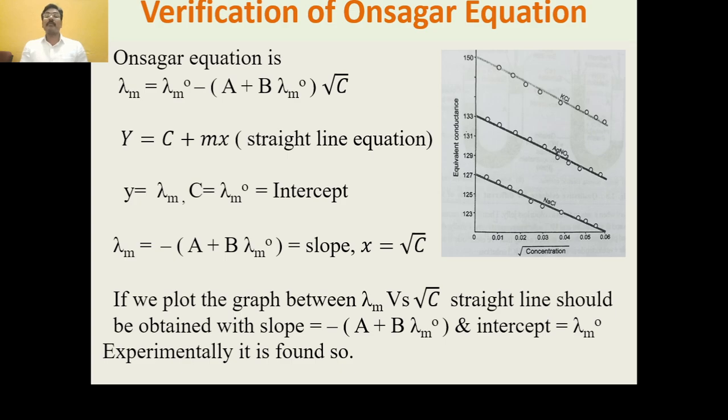A straight line should be obtained with slope equal to minus (A plus B lambda m0), and the intercept is lambda m0, and experimentally it is found so. If we plot the equivalent conductance of strong electrolytes versus their concentration, we will get straight lines, and therefore the Onsager equation is verified.